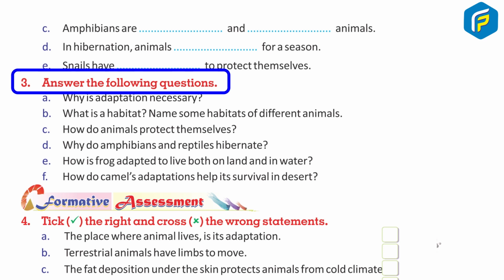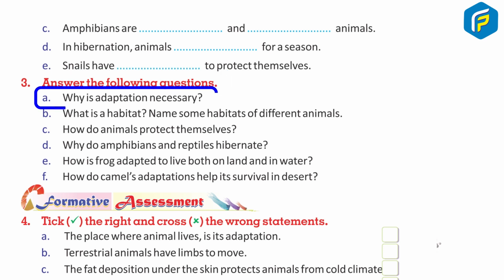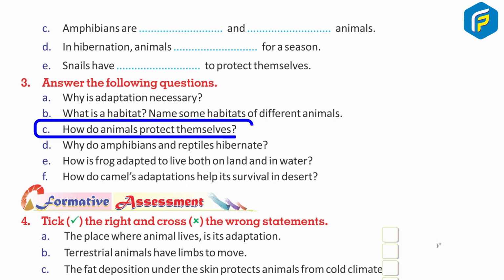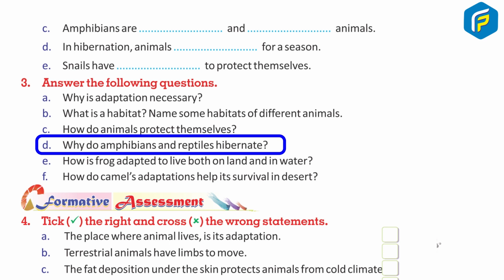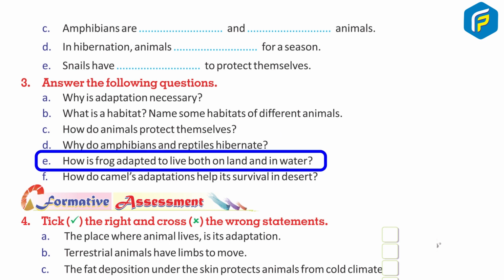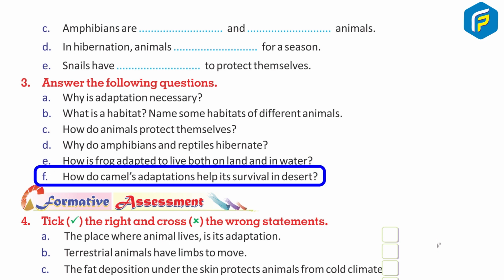3. Answer the following questions. A. Why is adaptation necessary? B. What is a habitat? Name some habitats of different animals. C. How do animals protect themselves? D. Why do amphibians and reptiles hibernate? E. How is frog adapted to live both on land and in water? F. How does camels' adaptation help its survival in desert?